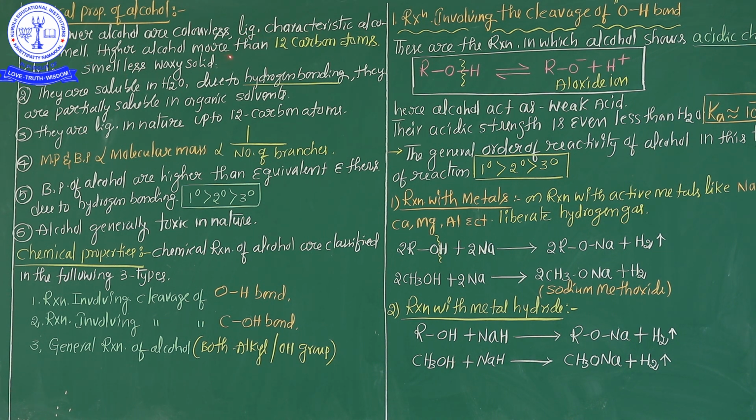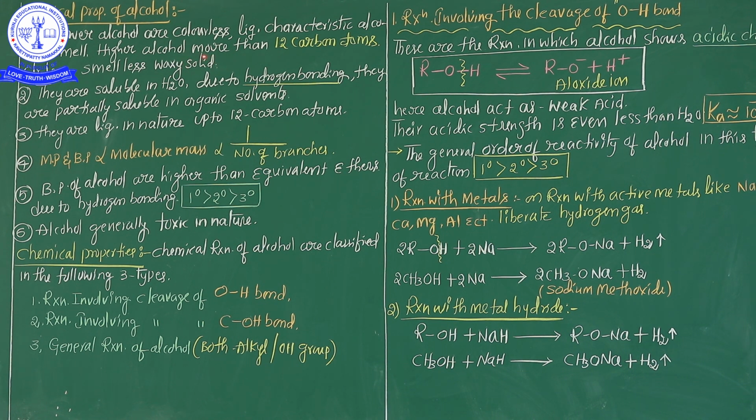You know that alcoholic smell is generally a pleasant smell, but concentrated alcohol has a dangerous smell.